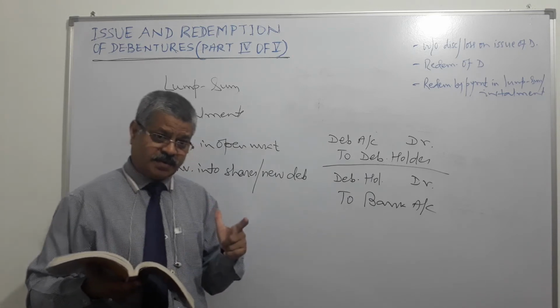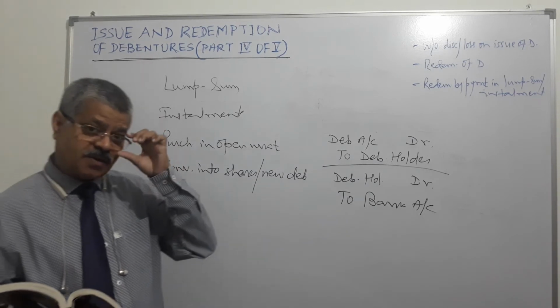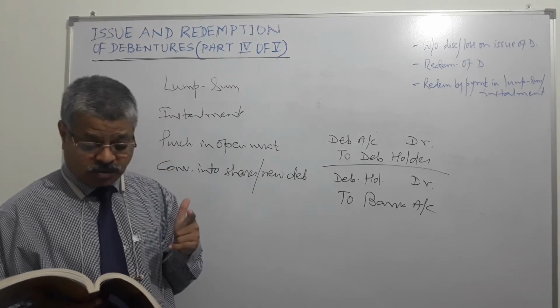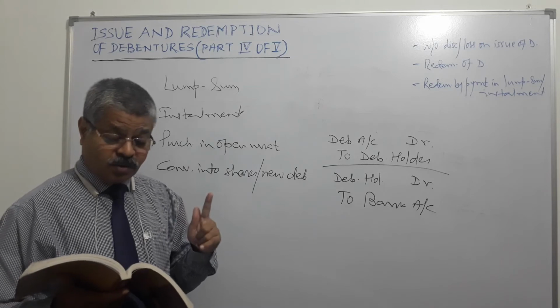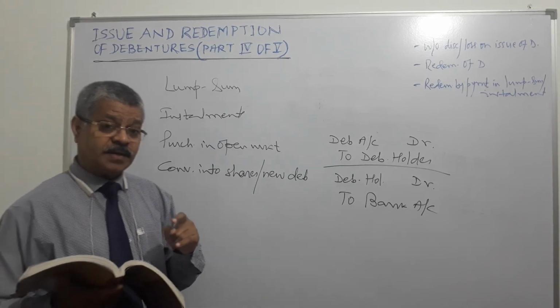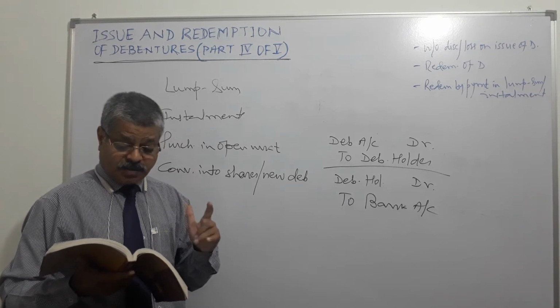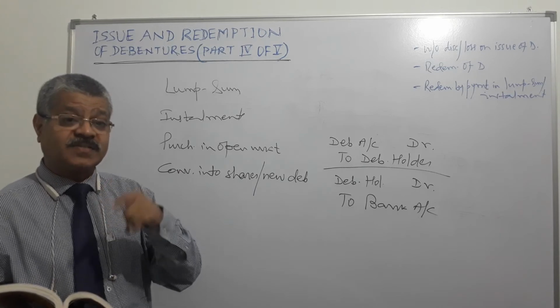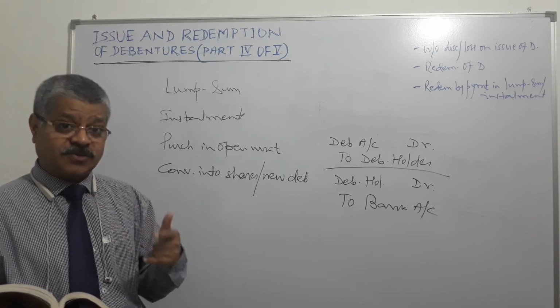And this obligation of debenture redemption reserve is applicable for non-convertible debentures and non-convertible portion of partially convertible debentures.